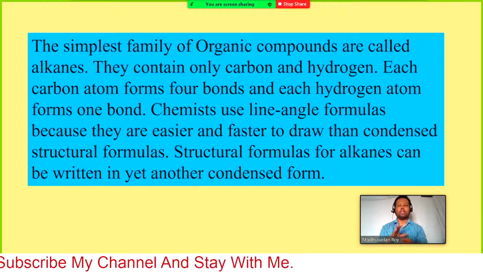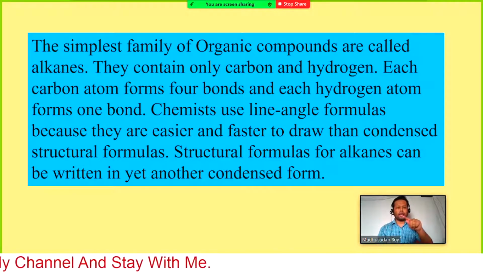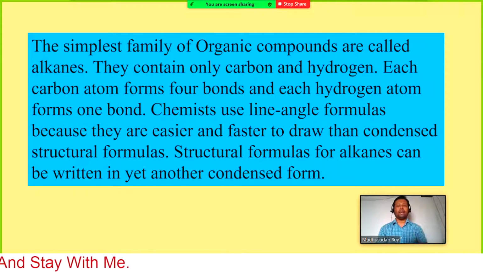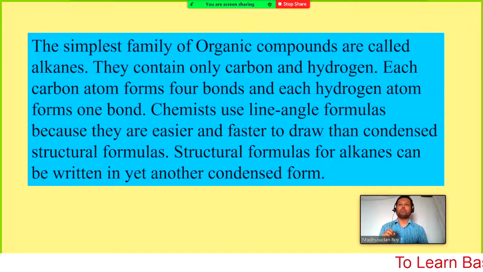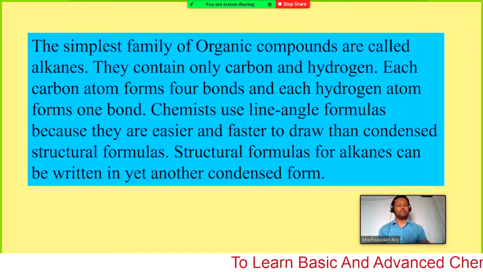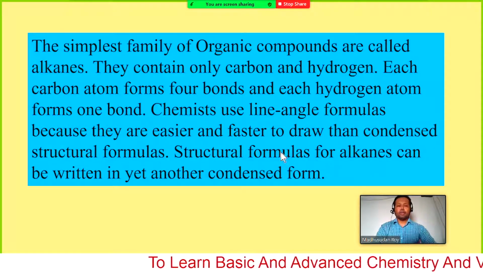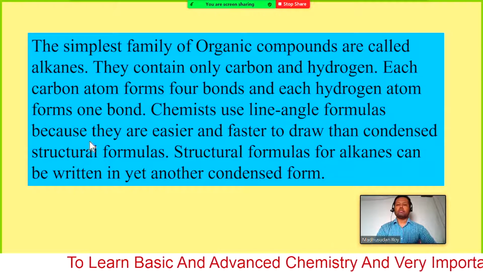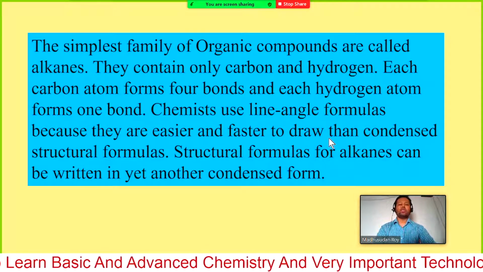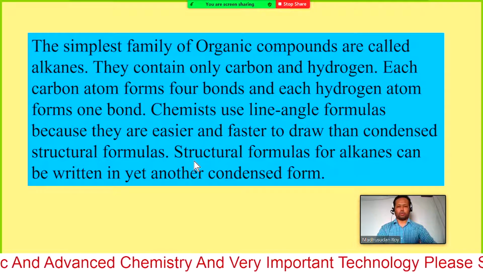If you use a line like this, you can easily understand that they have at least 3 or 4 hydrogens, depending on how many hydrogens are required to saturate.